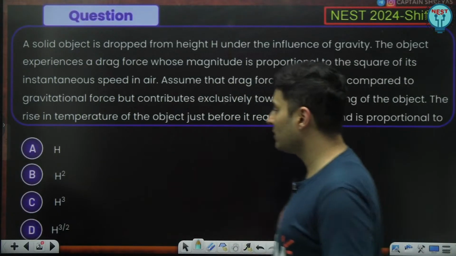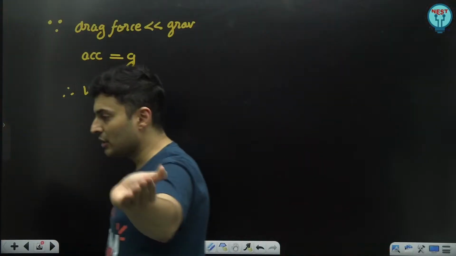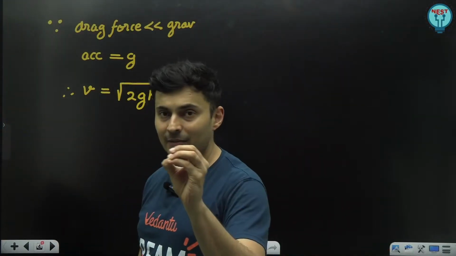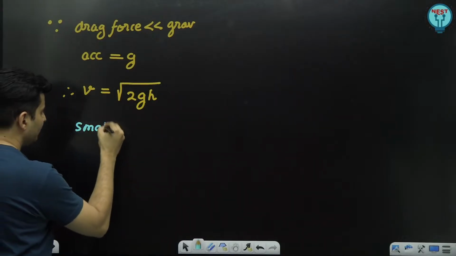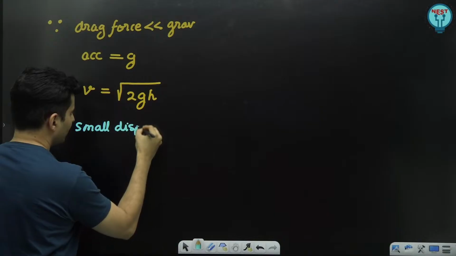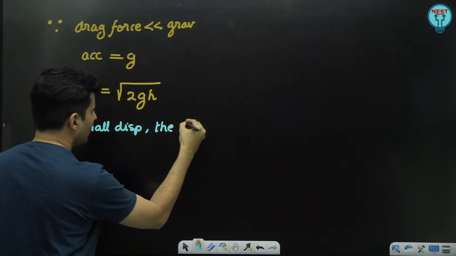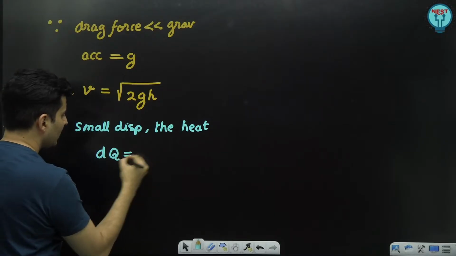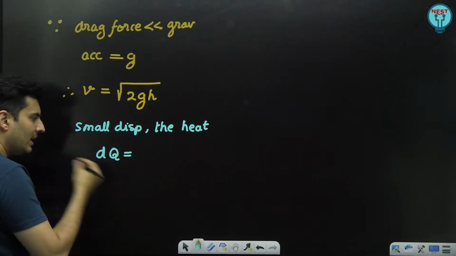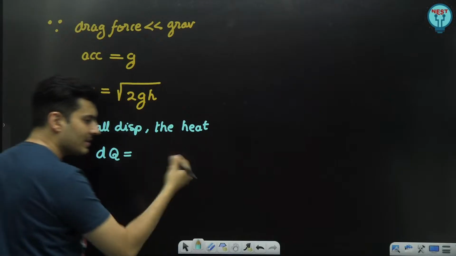But towards heating, it is contributing. So maybe we can use that fact that it is heating it. So let's say for a small displacement, the heat which will be produced will be obviously dQ. That dQ heat will come from the resistive force.